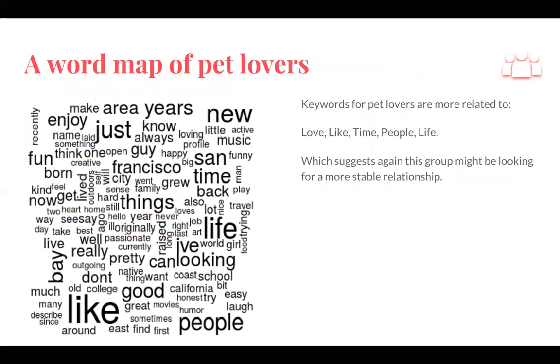So we dug into the word map of pet lovers and we see that words like love, like, time, people, life, all that are related to relationships, are more prevalent than others. So this might be a very interesting feature to keep analyzing.